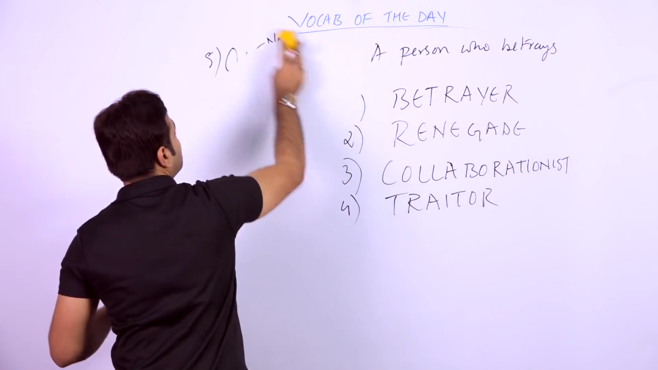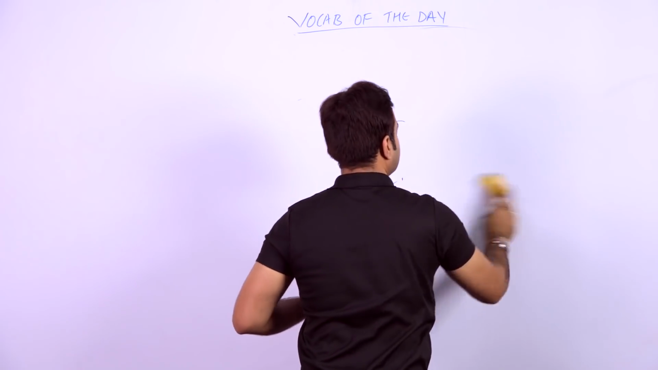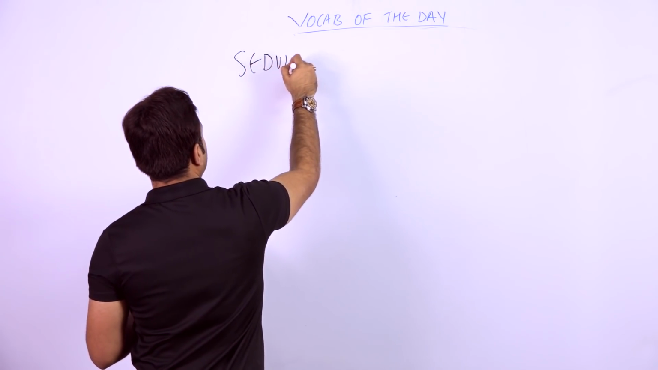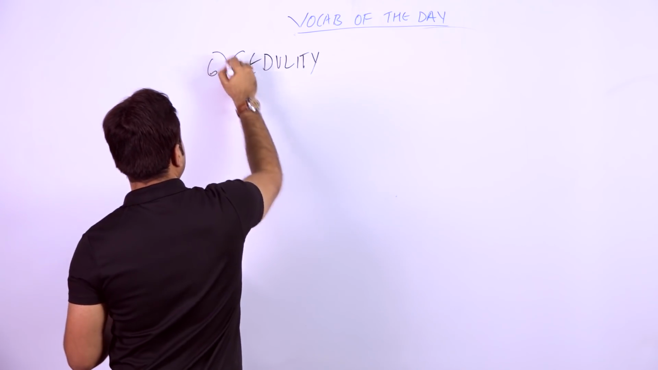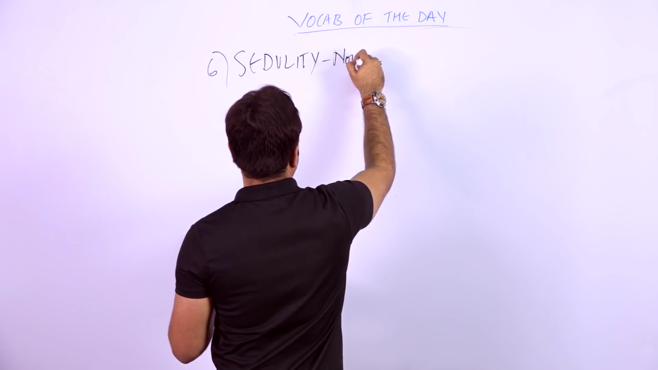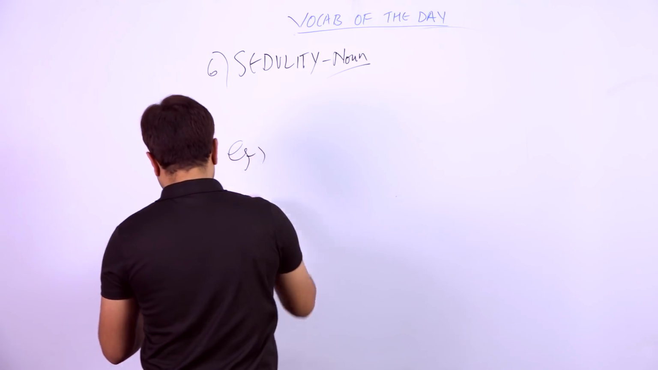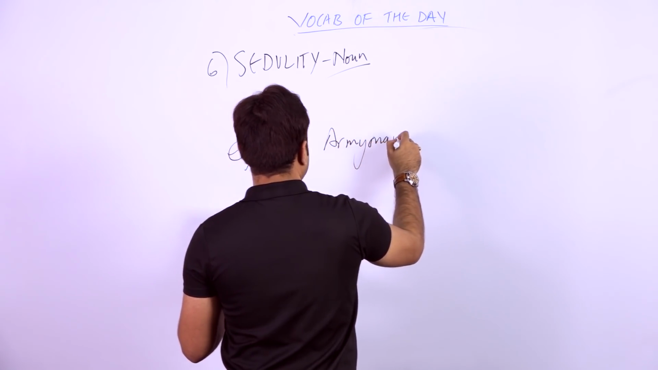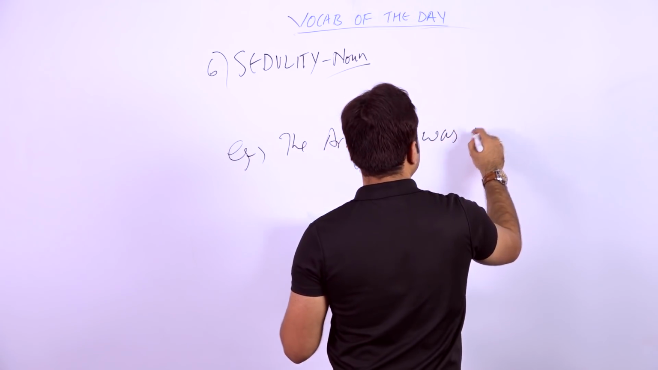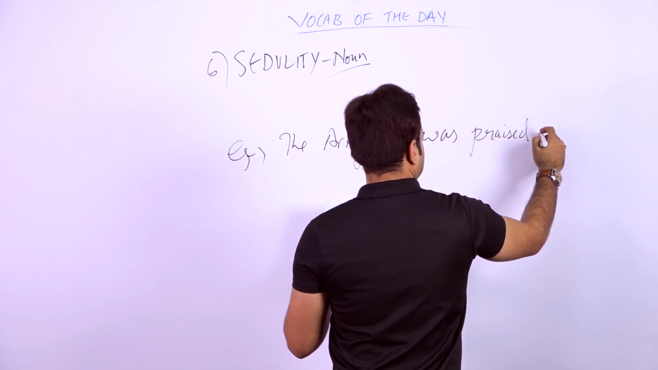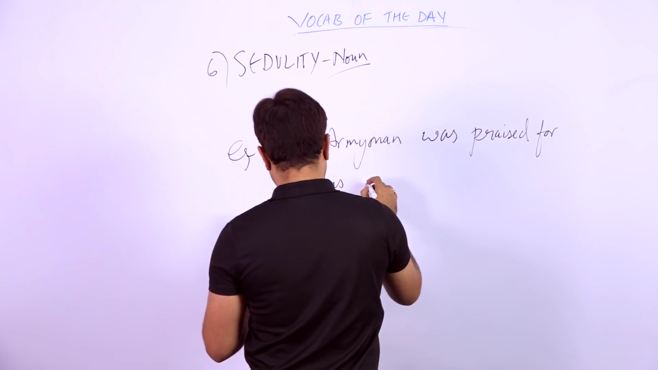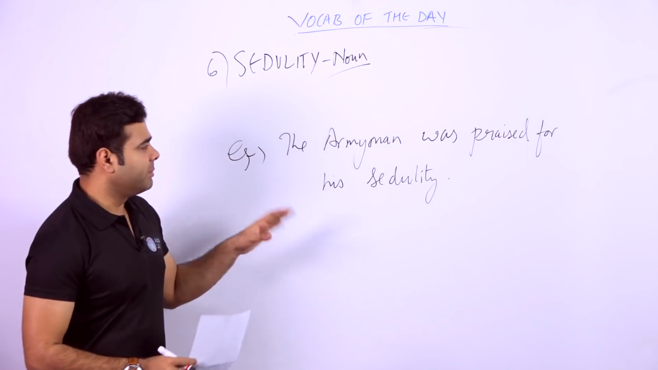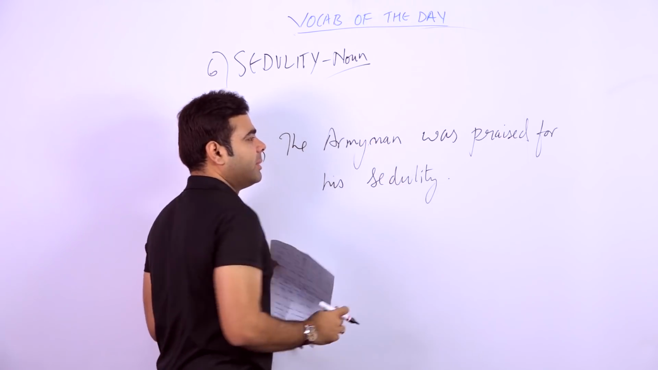Now let's proceed to the sixth word. The sixth word that I have taken here, students, is a very nice word, sedulity. Sedulity is the sixth word, and it can be used as a noun in the sentence. What is the example? The example I have taken is: the army man was praised for his sedulity. Fine. The army man was praised for his sedulity.